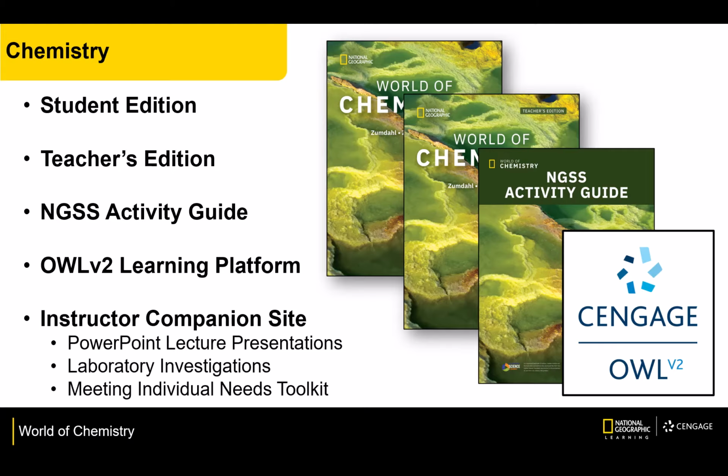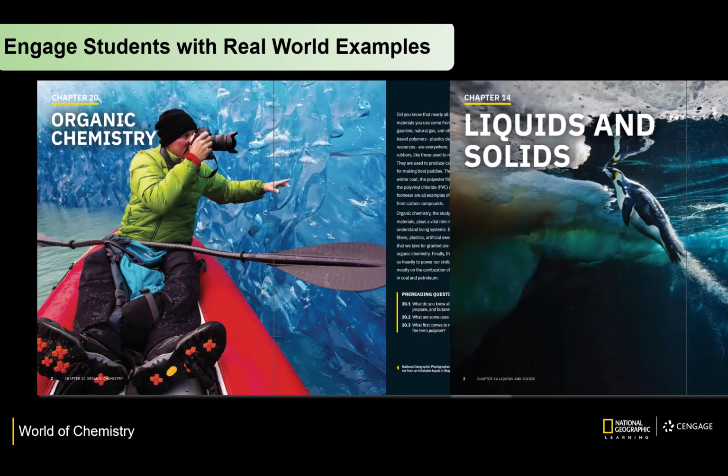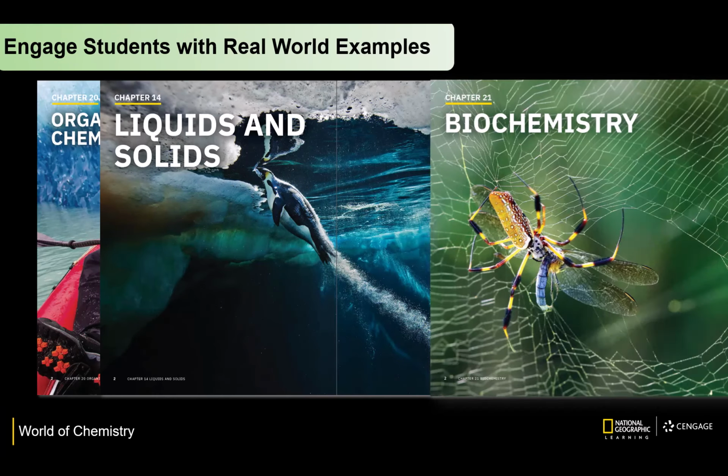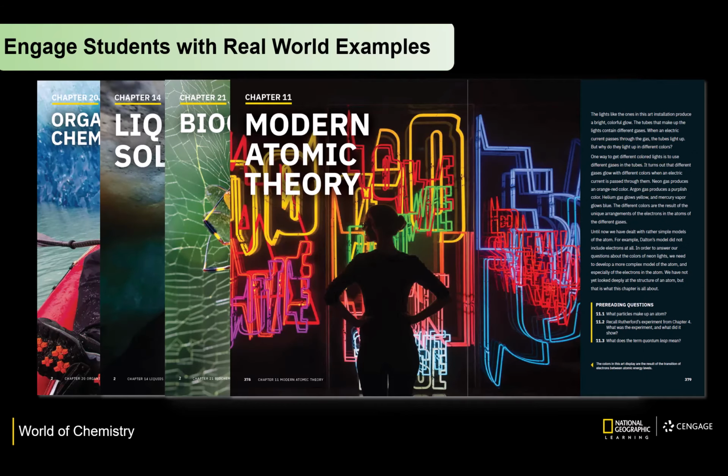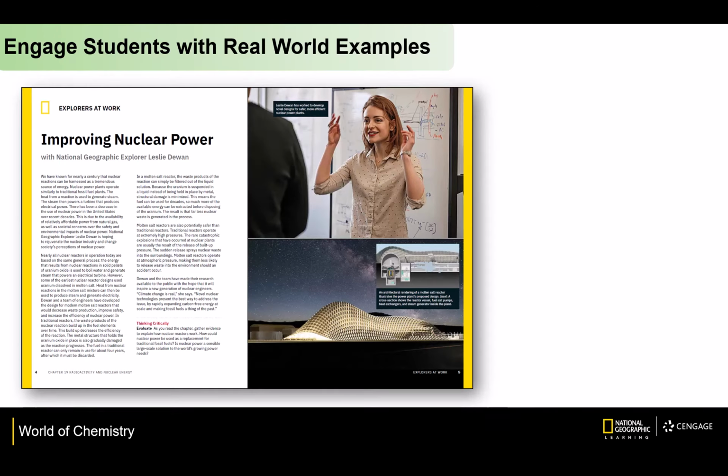resources for download. The World of Chemistry program is a National Geographic learning program, so it has National Geographic quality images and photography, designed to capture student attention. These chapter opener images, as examples, are a key element and jumping off point for utilizing phenomenon for the chapter.